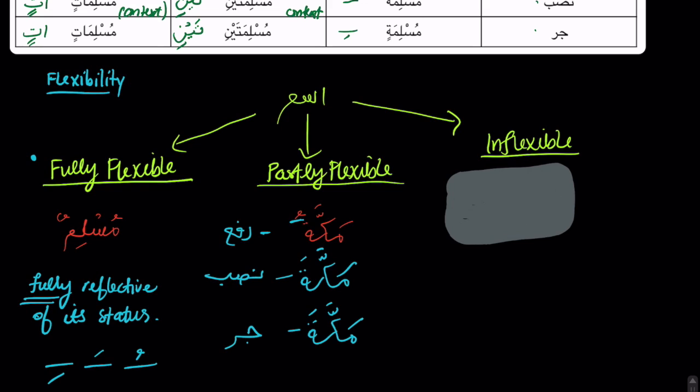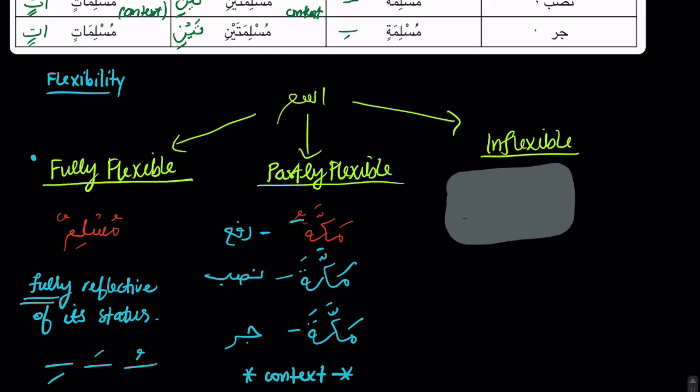So the way you will know if the ism Makkah is nasab or jar: when you see Makkata, it can be either nasab or jar, and so we will differentiate by context. So partly flexible words, we differentiate nasab and jar by context. And inshallah, as we do examples and we start reading together, I will highlight these words and we will start to understand this a bit more. I just want to introduce the concept of flexibility here.